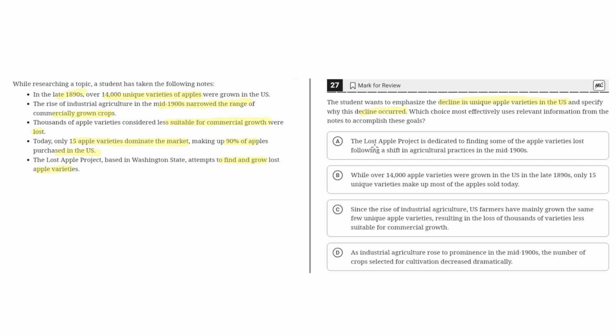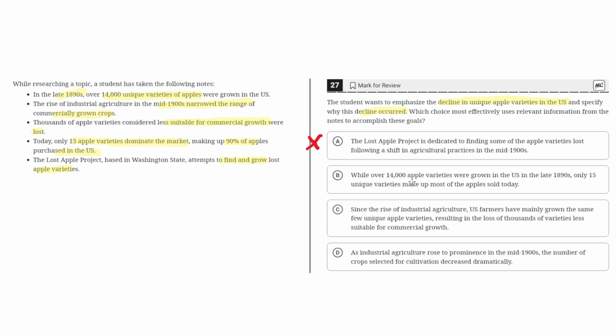A. The Lost Apple Project is dedicated to finding some of the apple varieties lost following a shift in agricultural practices in the mid-1900s. This is incorrect because this focuses on the Lost Apple Project, not on the decline in unique apple varieties and why this decline occurred. So A is incorrect.